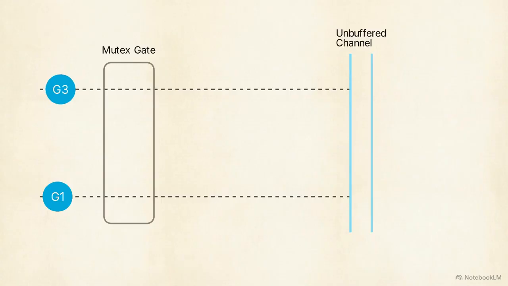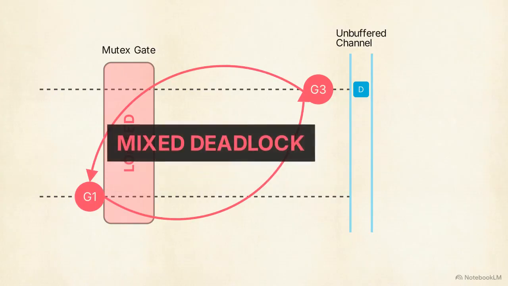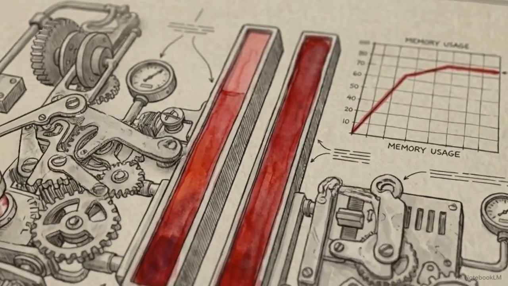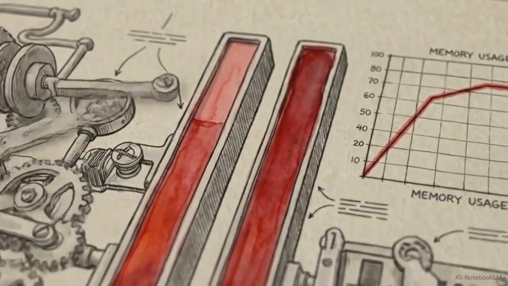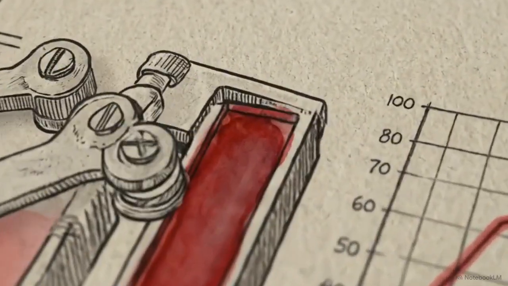Thread G3 acquires the mutex lock, then attempts to send data into an unbuffered channel. With no receiver, G3 halts, holding the lock. Simultaneously, thread G1 attempts to receive data, but needs that exact same lock. Both are permanently blocked. The result is catastrophic. Both routines enter a total deadlock. Neither will ever terminate, and the system begins quietly leaking resources.